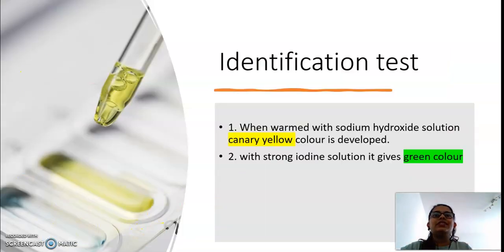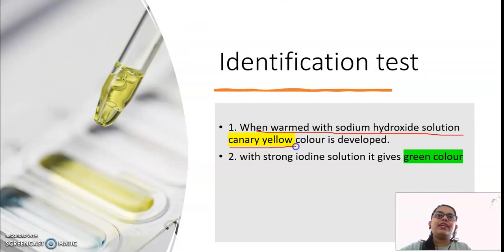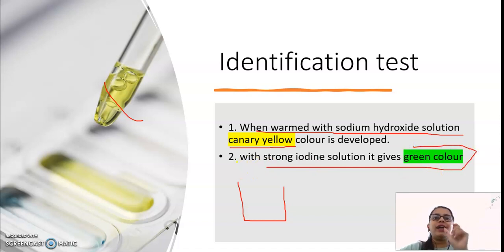The identification tests: when warmed with sodium hydroxide solution, it gives a canary yellow color. That's why I have highlighted it in canary yellow, so it will immediately click in your mind. Yes, canary yellow color is obtained when the tragacanth solution is taken in a test tube and reacted with sodium hydroxide. Second, when you react it with iodine solution, it gives a green color. Here also I have highlighted that part so you can understand easily.